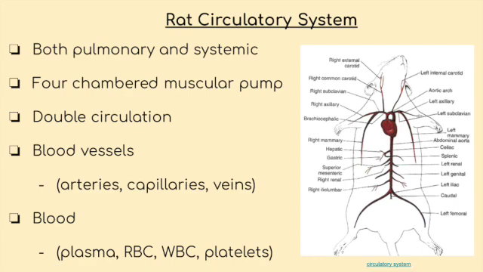It has 4 chambers. The top 2 chambers are called the right and left atrium, and the bottom 2 chambers are known as the right and left ventricles. It contains double circulation. The blood flows through the heart twice during one completion. The function of the blood vessel is to transport blood and nutrients throughout the body, and the deoxygenated, or oxygen-deprived, blood from the entire body is carried by the veins.